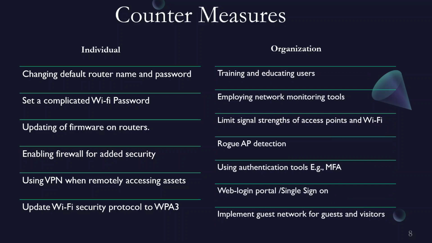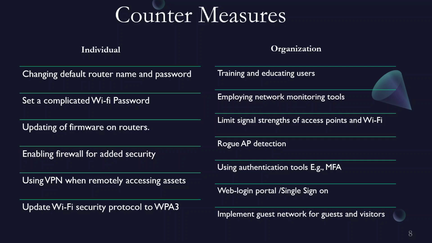And for organizations, training and educating your employees goes a long way, in order for them to know what not to click on, what to do and what not to do in some situations. You can also employ network monitoring tools. You can limit the signal strength of your access points and Wi-Fi. And you can also implement rogue AP detection, which is basically like a footprinting of your building or your organization to know if an access point is legit or not. There are some rogue access points that can be set up, or even some evil twin that can be set up by an attacker.